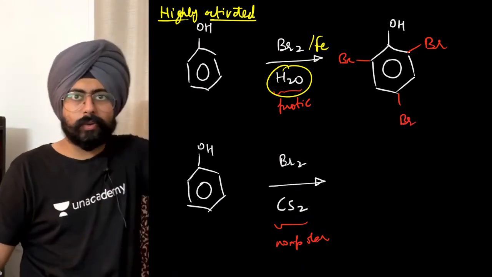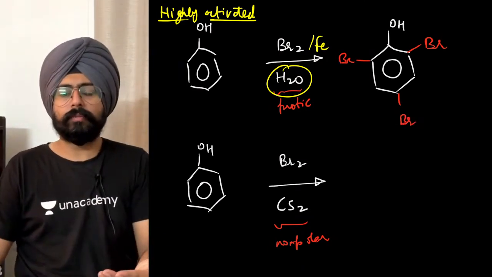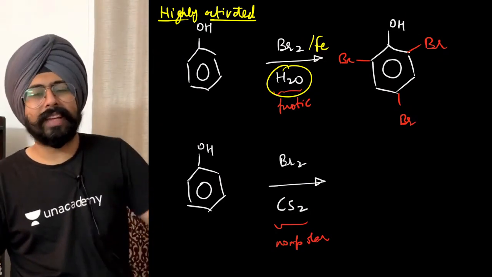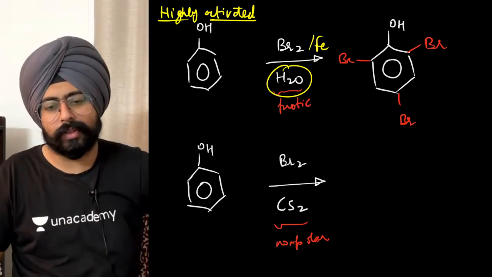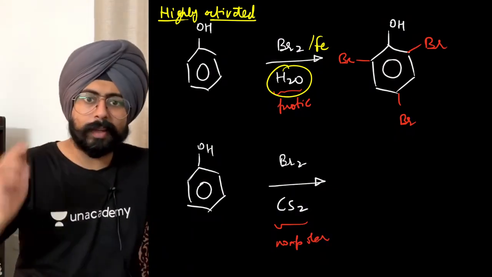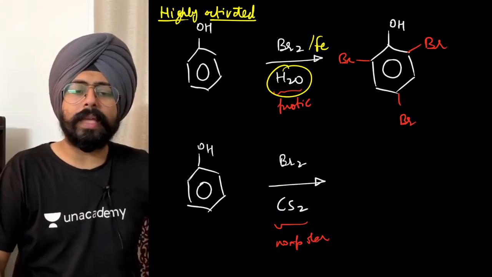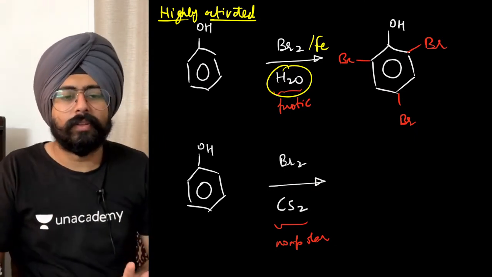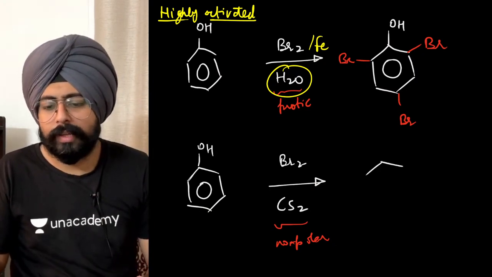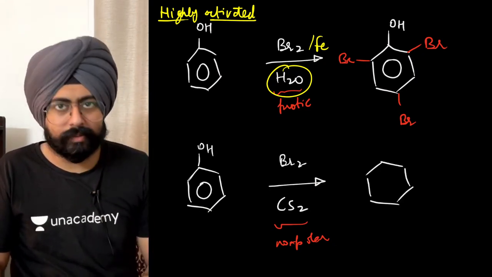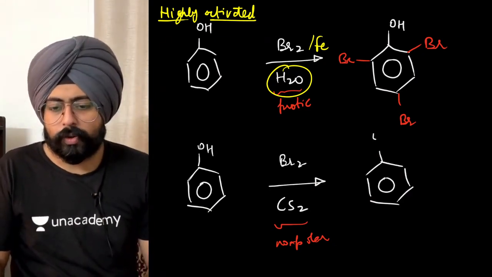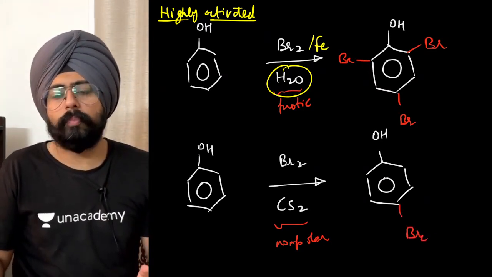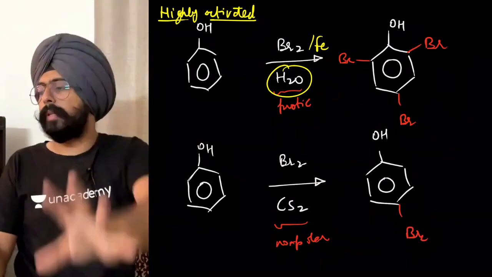So scientists were like, I don't want 3 bromines, I just want 1 bromine. So someone told them, just use a non-polar solvent. The reaction will not be that fast in a non-polar solvent. Polar protic solvent, reaction will happen very well. Non-polar solvent, even though the ring is activated, the reaction conditions are very bad. So only 1 bromination will happen. Second, third bromination, very difficult for it to happen. So the product that you will get, major product over here, will be the para product. Minor product will be the ortho product.